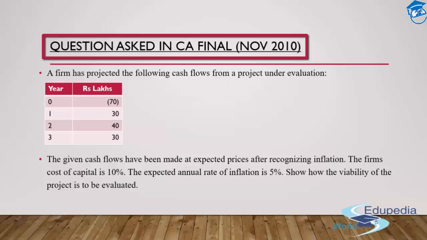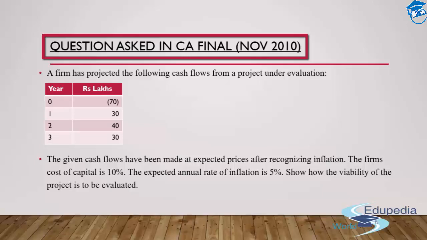I have been provided the nominal rate of interest. What I'm going to do with that is take it as my present value interest rate factor. For my 70 lakh rupees, which is my year zero outflow, it will be multiplied by simply 1. But for my other cash flows, 30 lakh, 40 lakh and 30 lakh, I'll be multiplying them with the respective years' present value interest rate factor at 10%, that is the cost of capital over here. Against that 10%, I'll get to know whether I should go ahead with the project or not. This is number one thing.